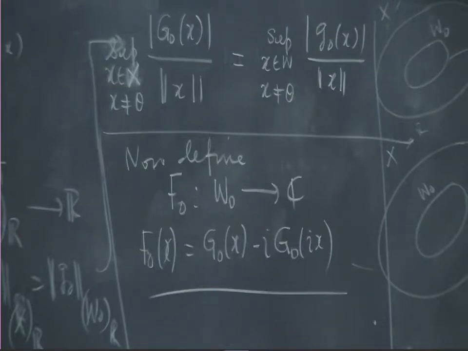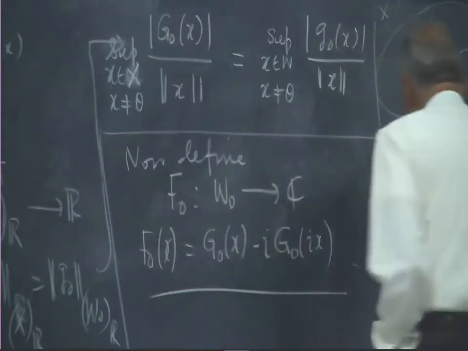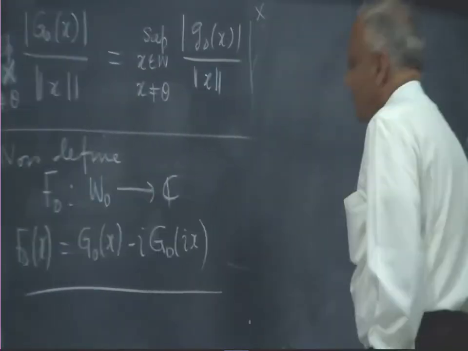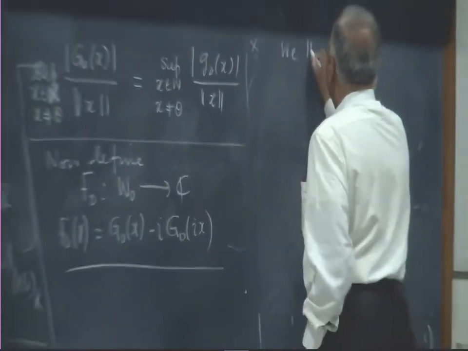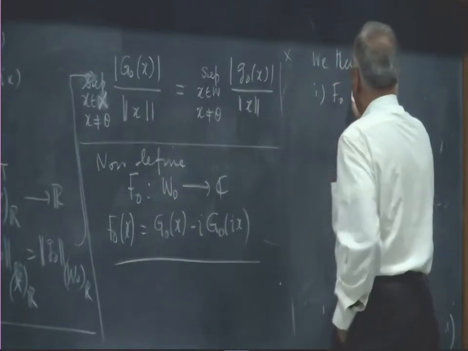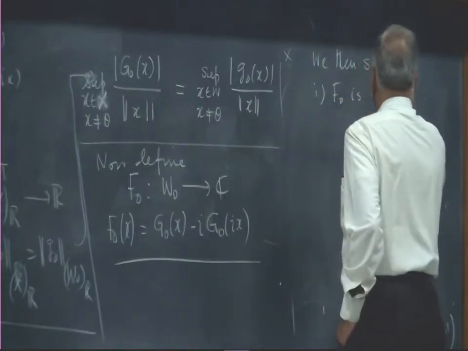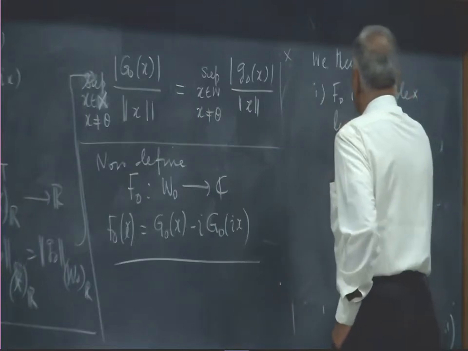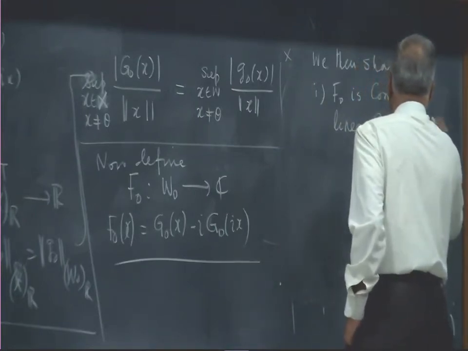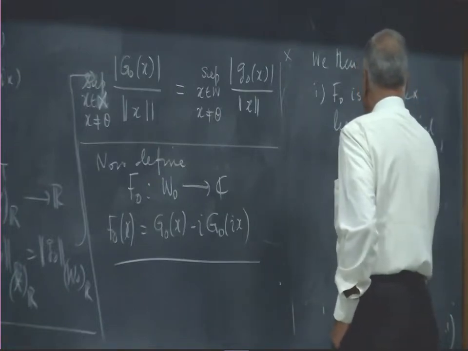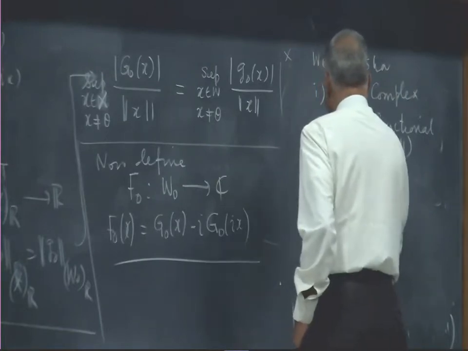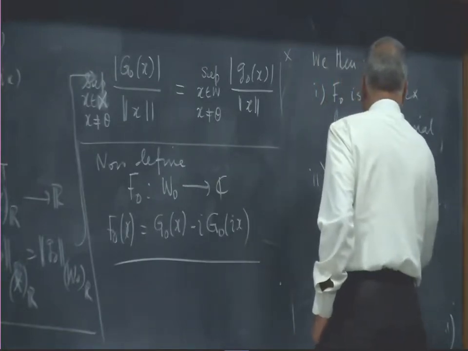So what we show, we then show: one, f naught is a complex linear functional on X. Two, f naught is bounded.